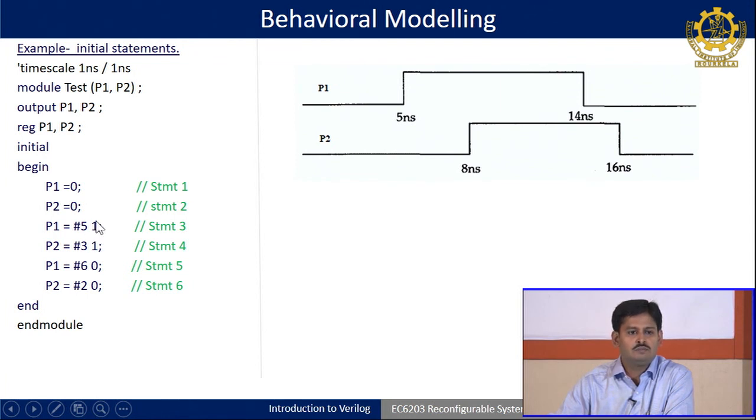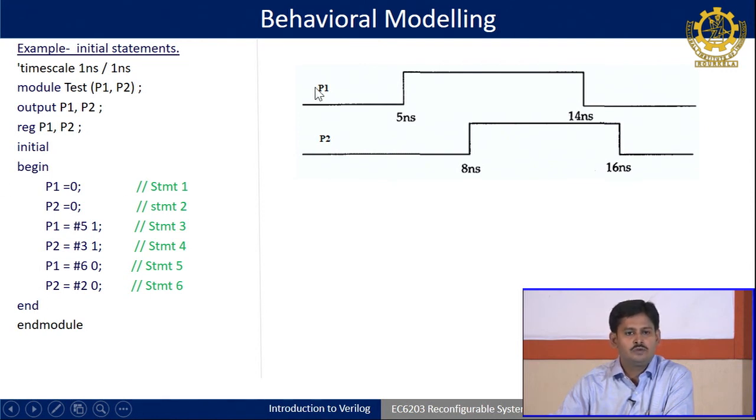Hash 5 1 means after 5 time units, P1 will become 1. As this is sequential in nature, P2 will get 1 at 5 plus 3 time units, that means at 8 time units P2 will get the 1. Are you getting? Because it is a sequential body, it is not parallel.